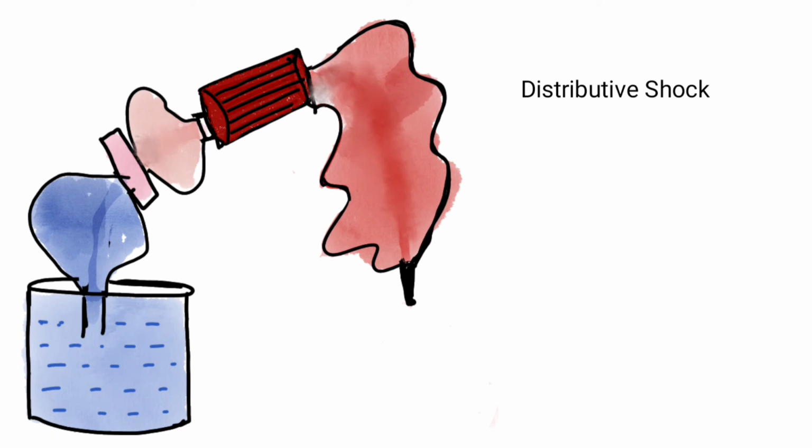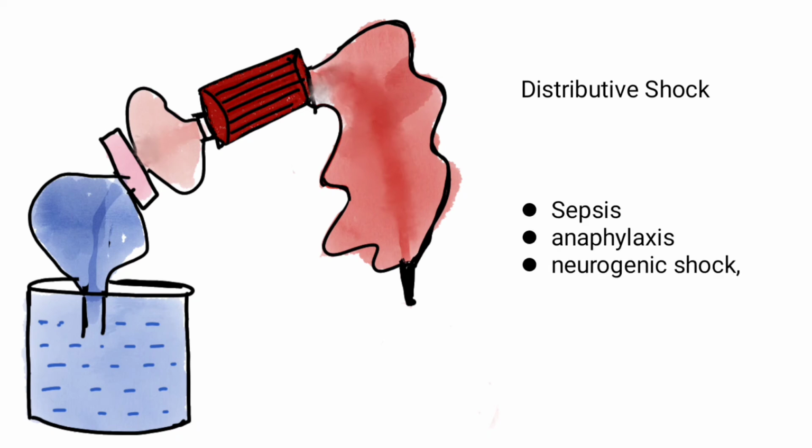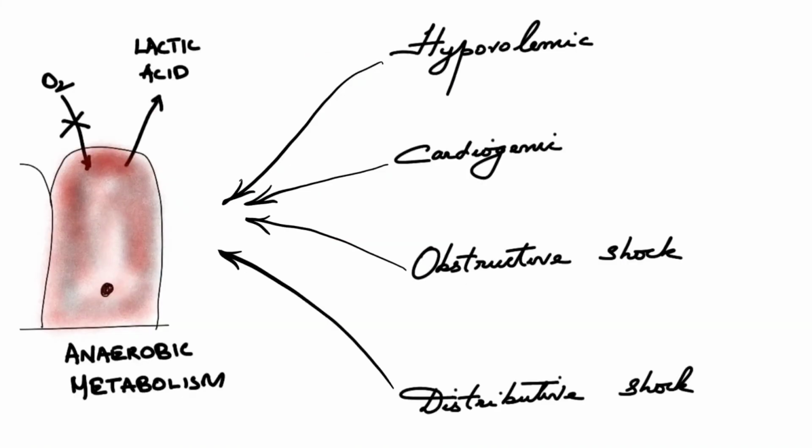It can be either due to decreased sympathetic output as seen in neurogenic shock, or due to the effect of endotoxins as seen in septic shock. So examples of distributive shock are sepsis, anaphylaxis and neurogenic shock. So these are the different types of shock: hypovolemic shock, cardiogenic shock, obstructive shock and distributive shock.